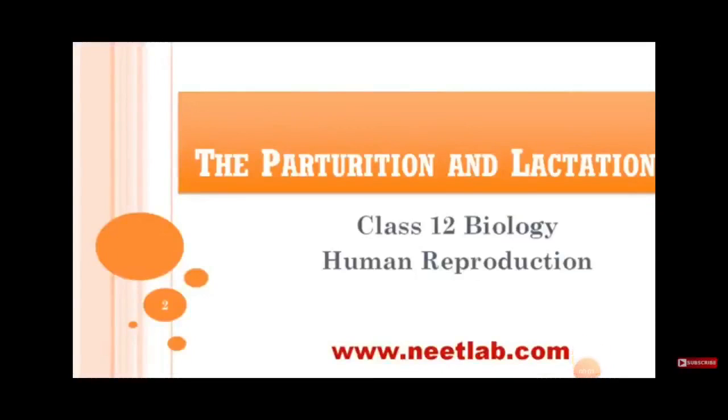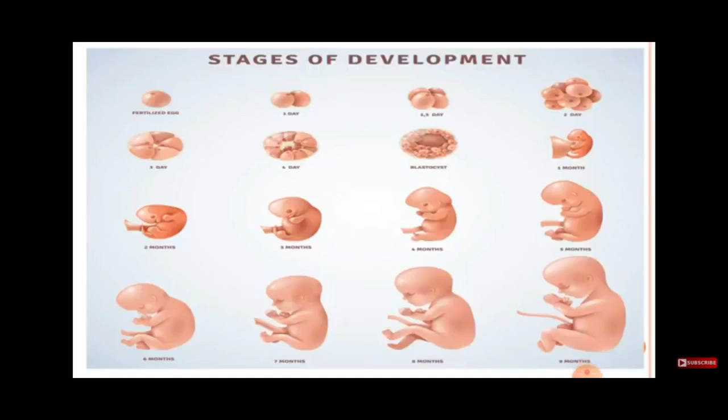Parturition and lactation. We are seeing the different stages of development of the baby here, from single cell till the ninth month. The baby is fully developed during the ninth month and it is ready to come out of the uterus to